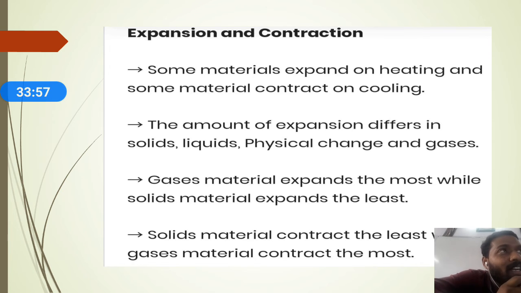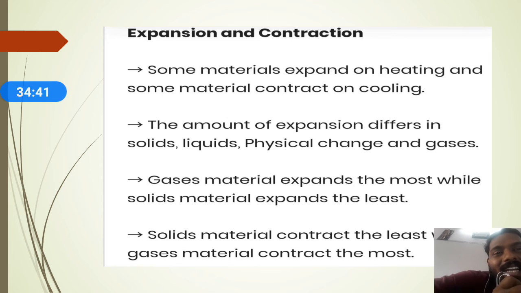Suppose in winter time you can see contraction, that means the metals slowly get contracted. Why? Because of the cooling effect, the materials contract. So expansion and contraction take place due to the change in temperature of the material. If you are increasing the temperature of any material, expansion is taking place. If you are decreasing the temperature of any material, contraction is taking place. Hope you understand expansion and contraction well.